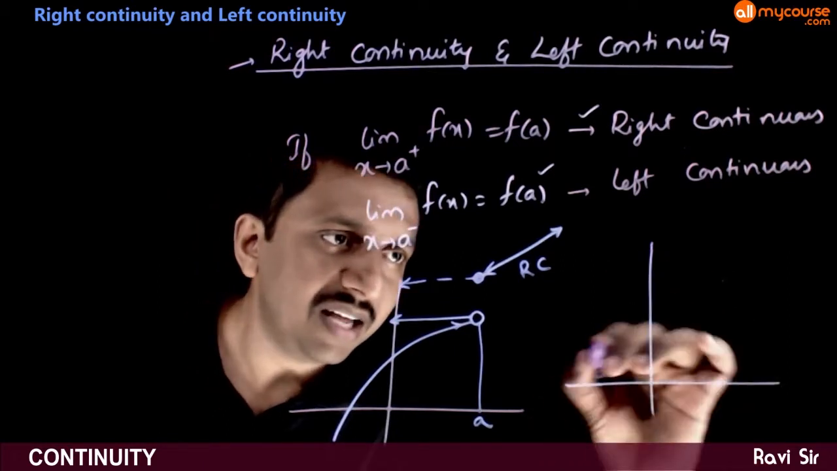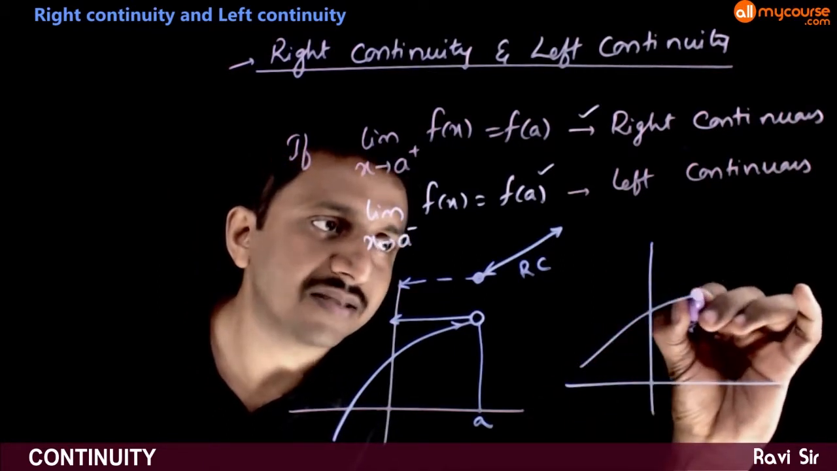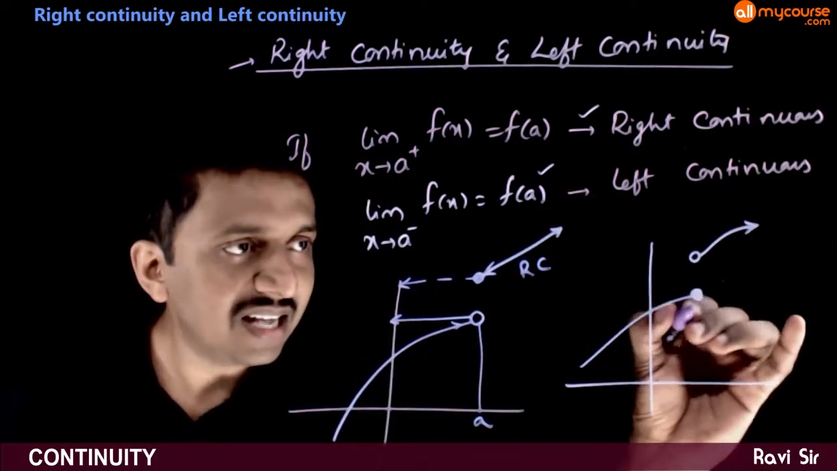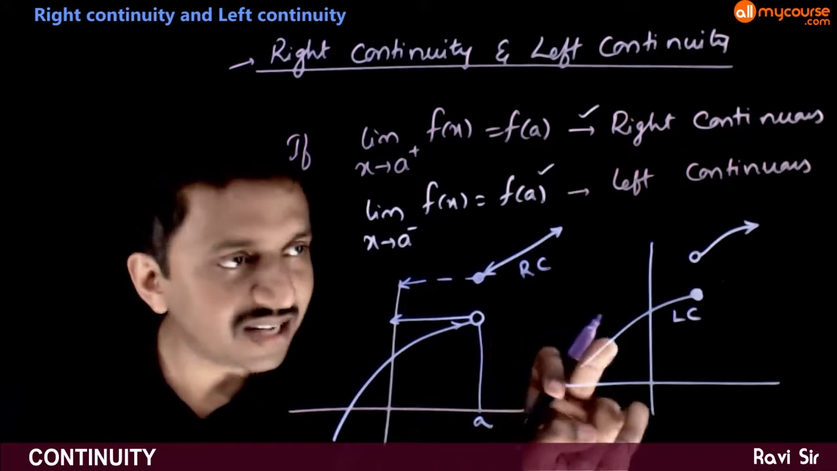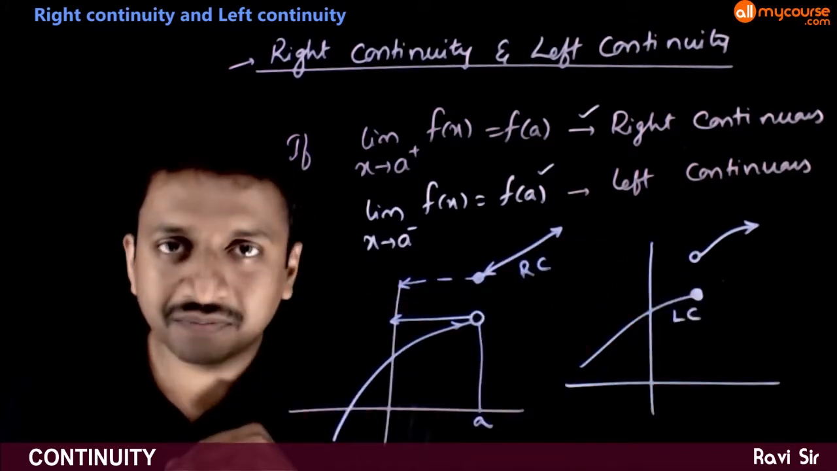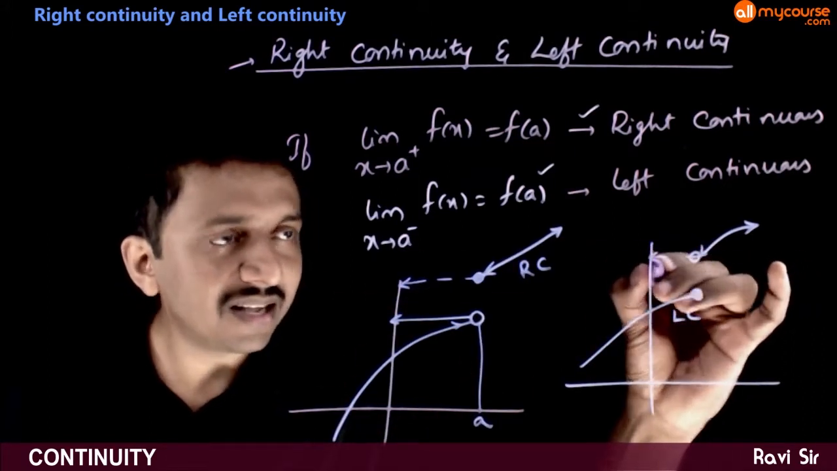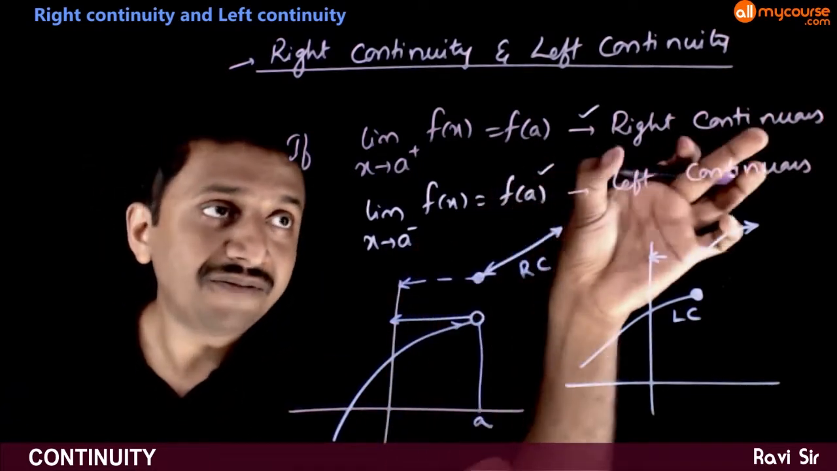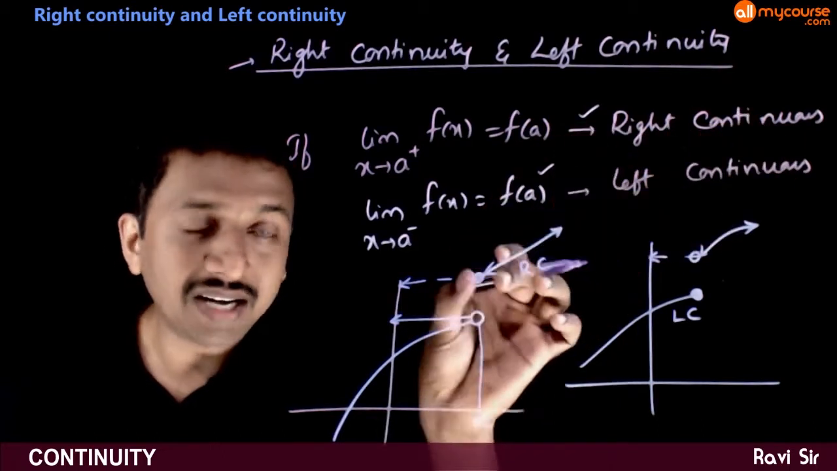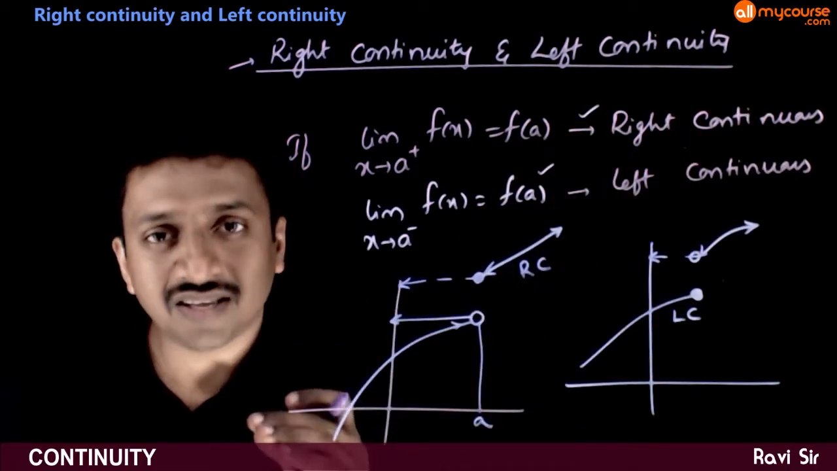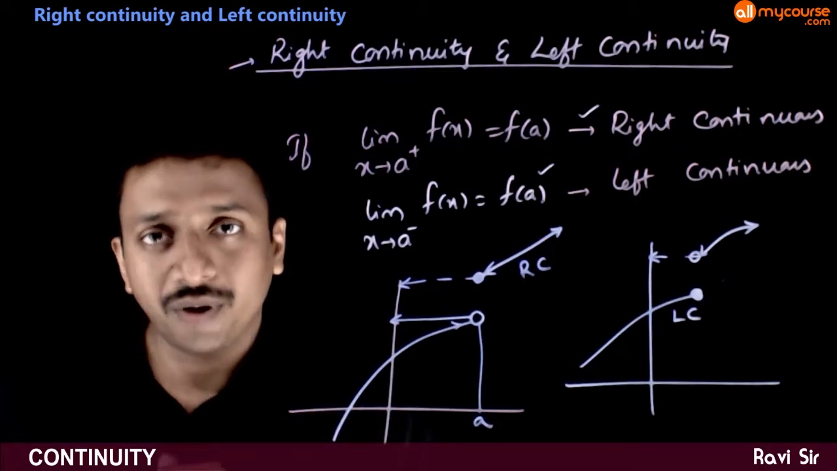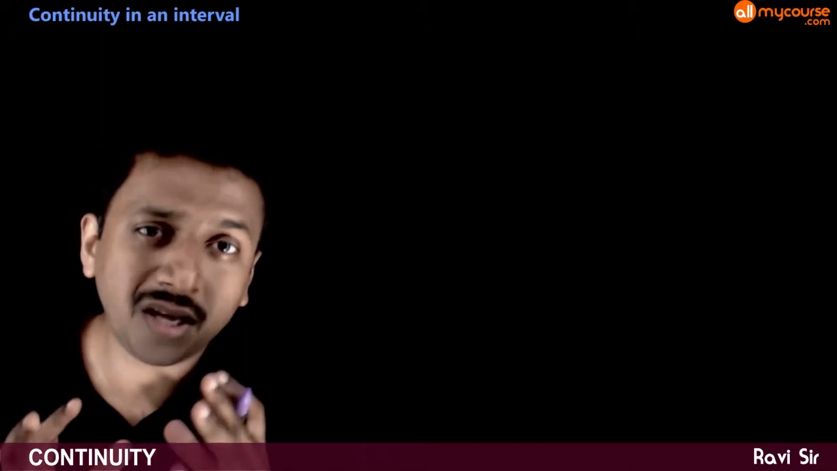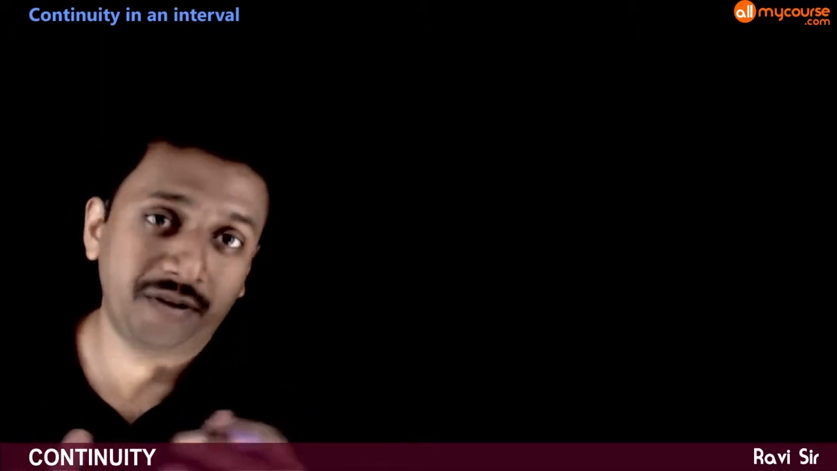And similarly, if you have a graph which looks like this, this function is left continuous. That is, the left hand limit is same as the functional value. The right hand limit is something different, right? So if a function is both right continuous and left continuous, then we say that the function is continuous at the point a. So now let us look at the meaning of continuity of a function in an interval.